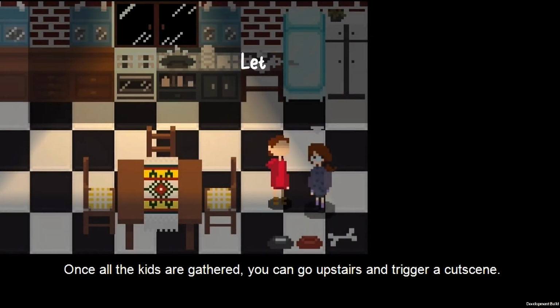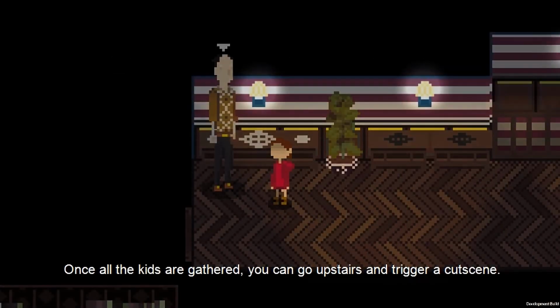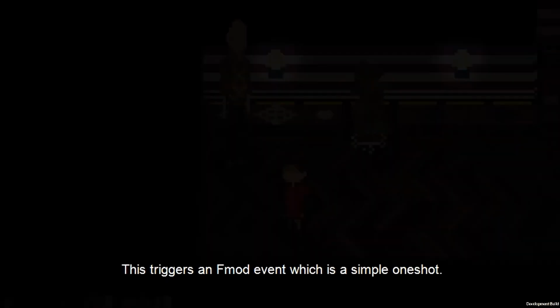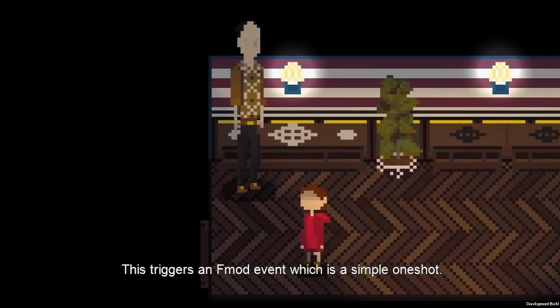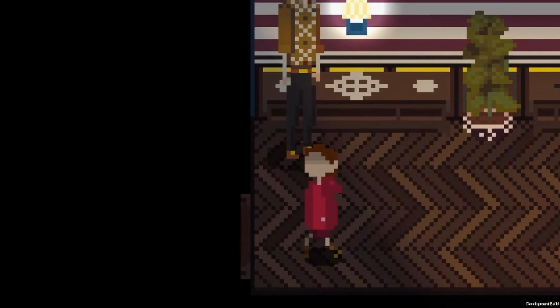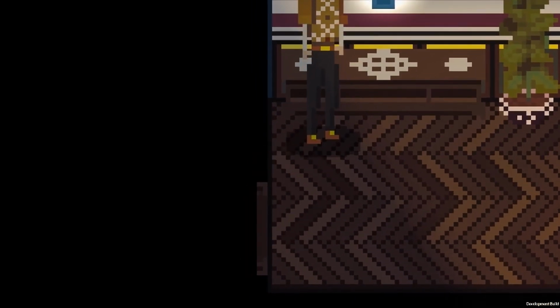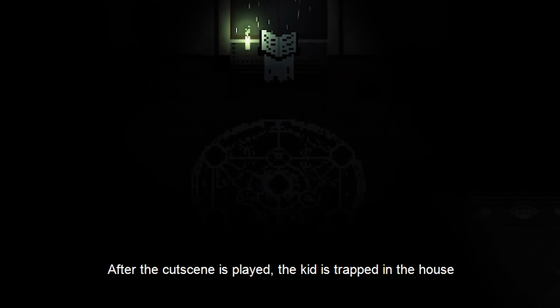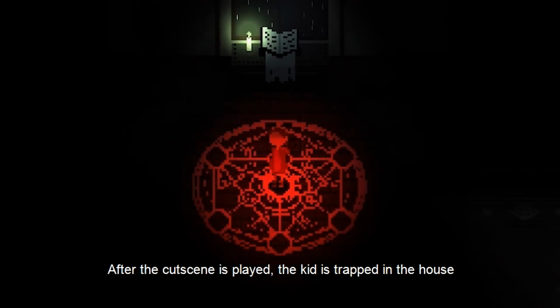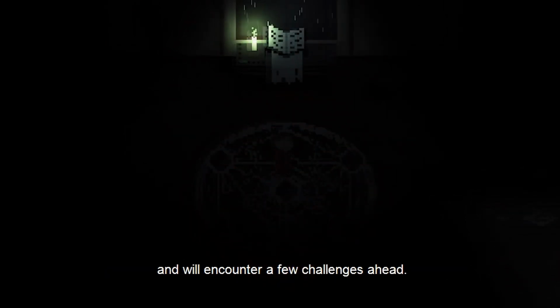Once all the kids are gathered, you can go upstairs and trigger a cutscene. This triggers an Fmod event, which is a simple one-shot. After the cutscene is played, the kid is trapped in the house and will encounter a few challenges ahead.